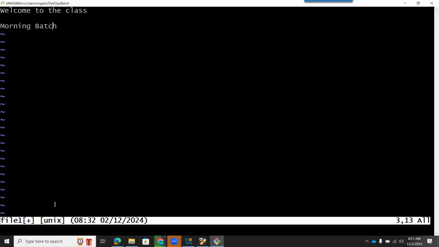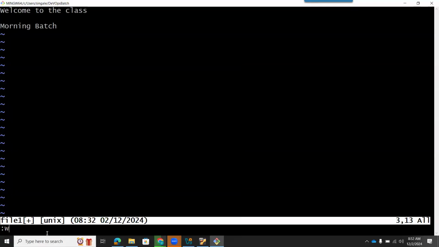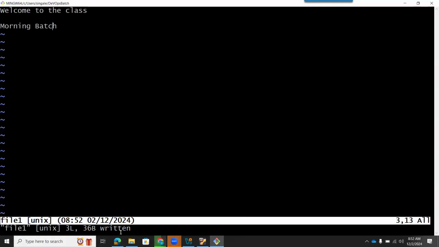So I will press escape and then I will press shift colon. You can see two dots appearing at the bottom of the screen. And then I have to write. For that, I will type W for write. And you can see "written" means 3 lines are written to this file. I have written this file.